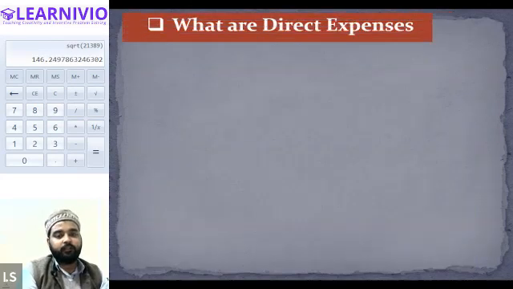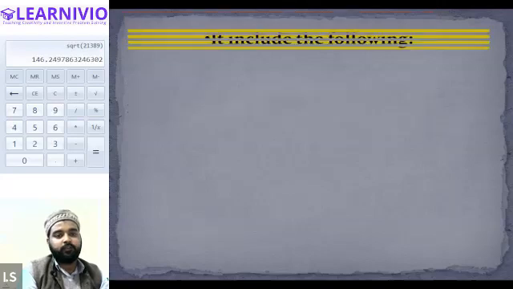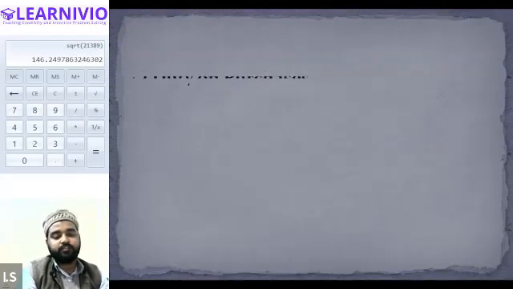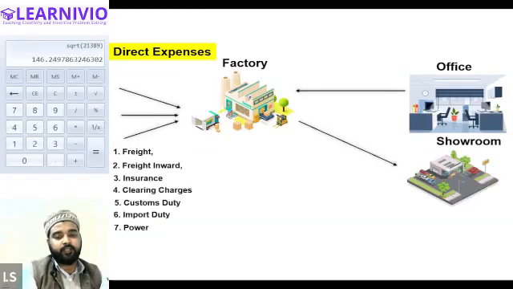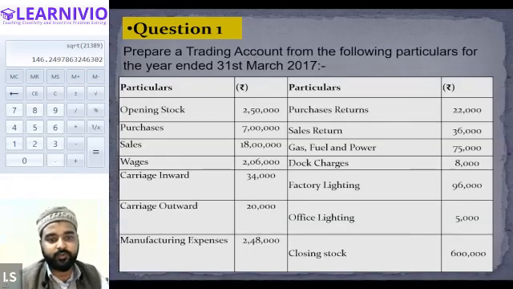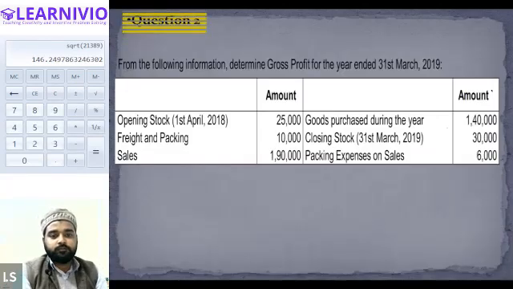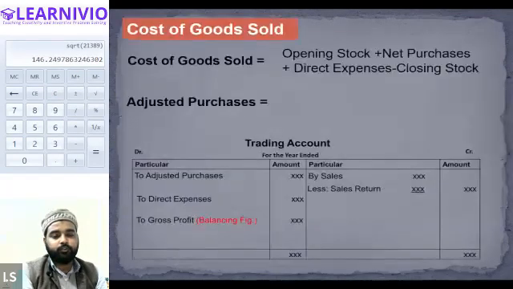After that, we also understood the meaning of direct expenses. After direct expenses, we started doing questions based on the trading account. I think we have completed a few questions, including question number 1. Then in the last class, I think we were talking about the cost of goods sold.